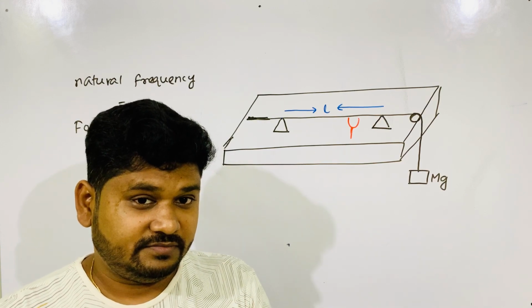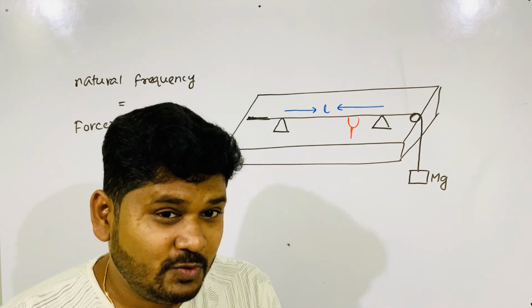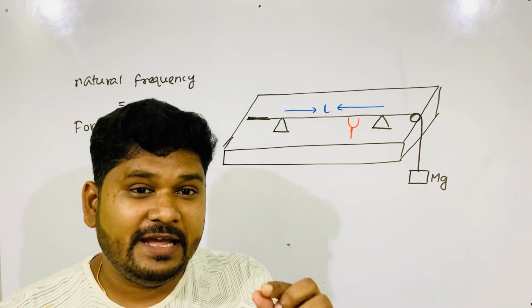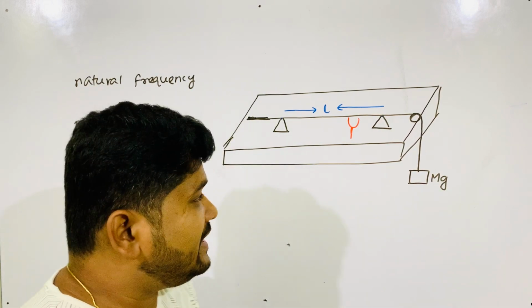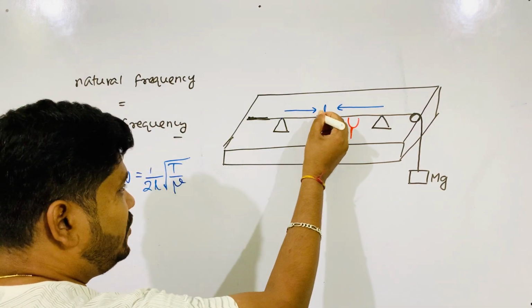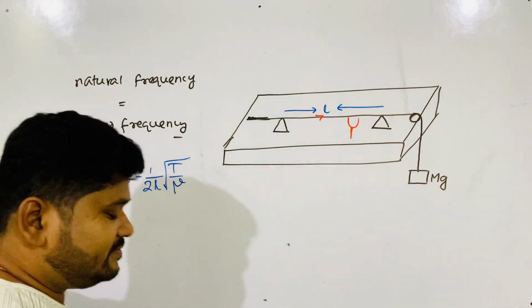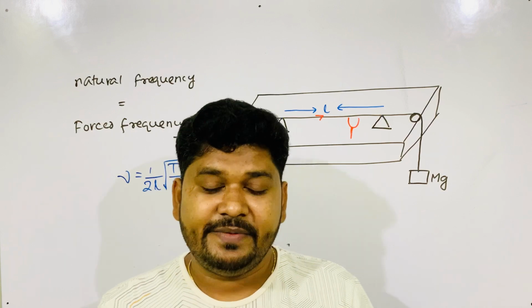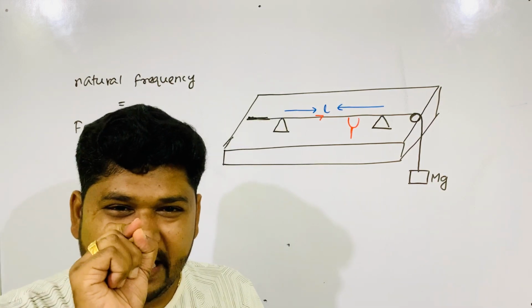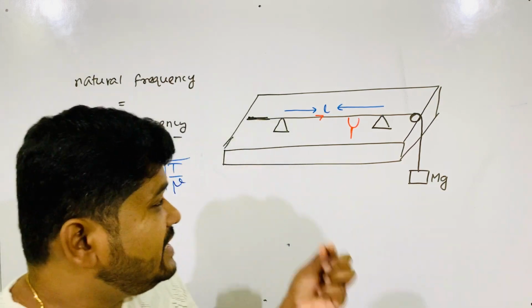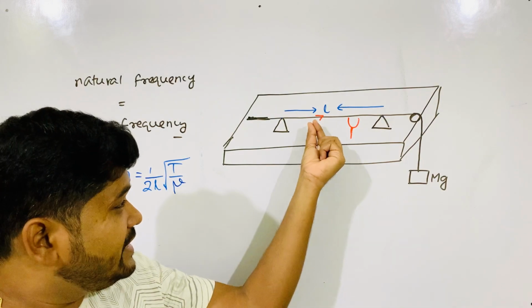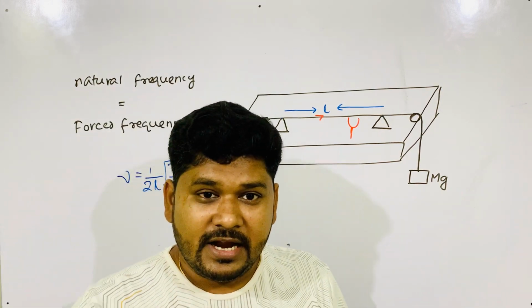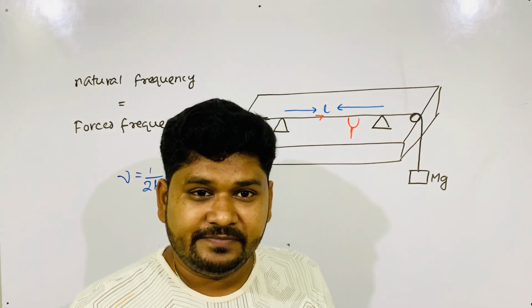You will know that by keeping a paper rider on the string. What is a paper rider? A small cut piece of paper, very small, very light. You keep it on the string and you hit the tuning fork.